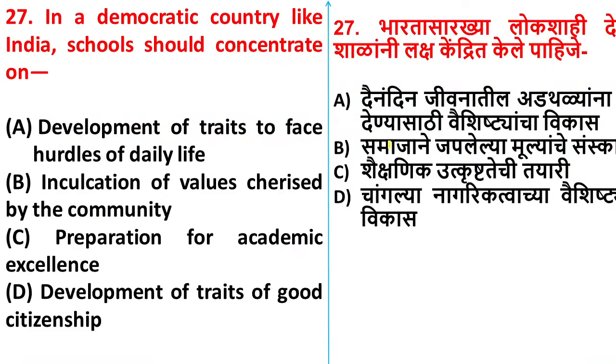Okay. So question number 27. In a democratic country like India, schools should concentrate on option A, development of trades to face hurdles of daily life. Option B, inculcation of values cherished by the community. Option C, preparation for academic excellence. Option D, development of traits of good citizenship. In a democratic country like India, schools should concentrate on.